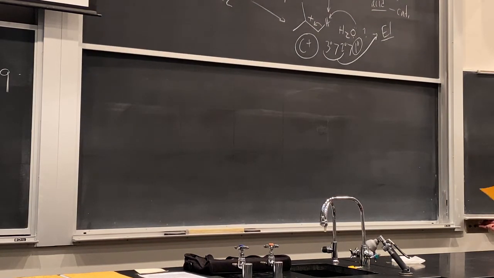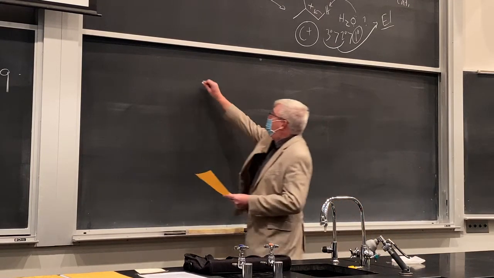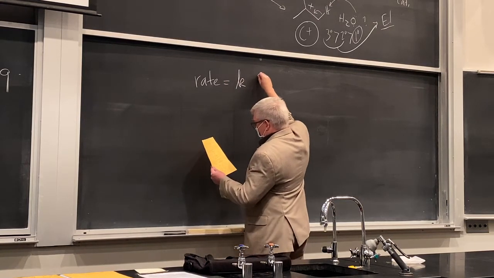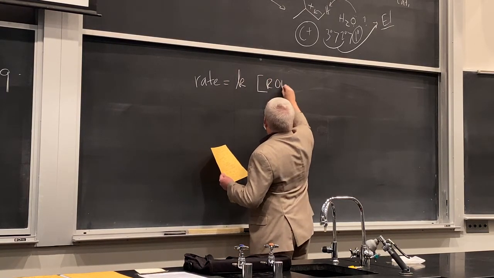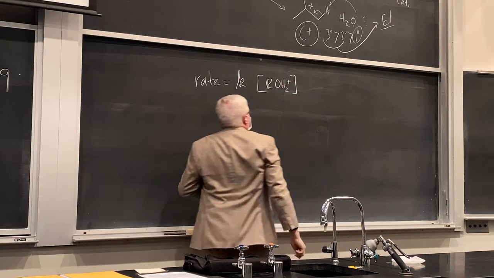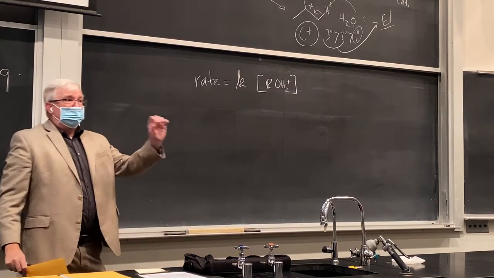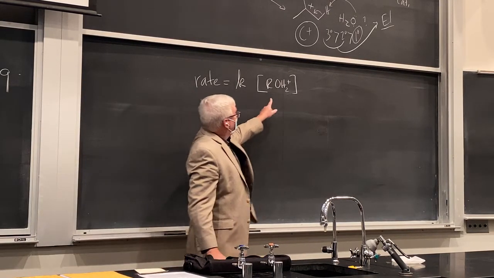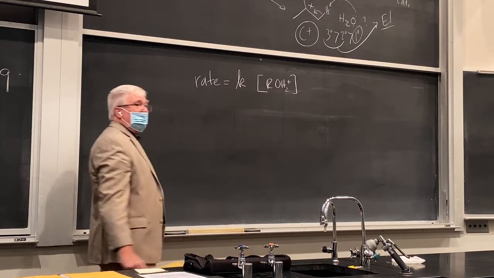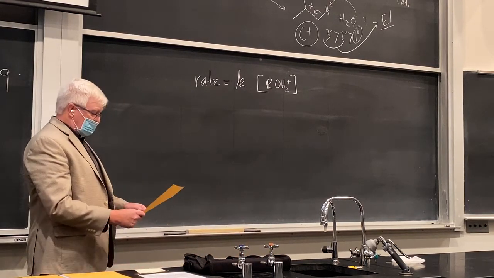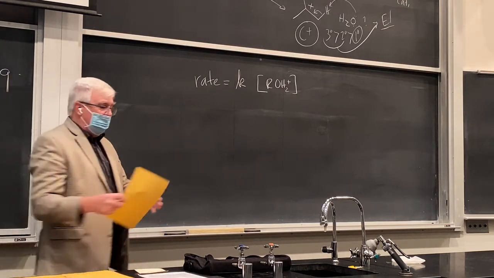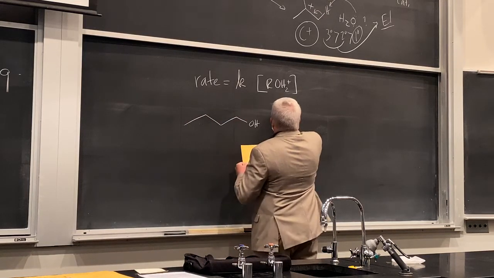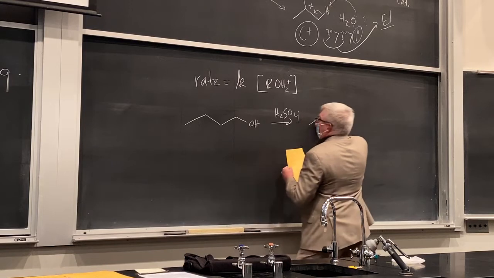Let's see. First of all, the rate here for these reactions will depend upon some rate constant times the concentration of hydronium ion. But you see that first step is complete protonation. Why? Because it's a strong acid, okay? So it only depends on this. So yeah, it has E1 or SN1 type kinetics that you can see there. All right, let's do primary. This does work. What was the one we had? Yeah, this guy, sulfuric acid, and we go to butene.